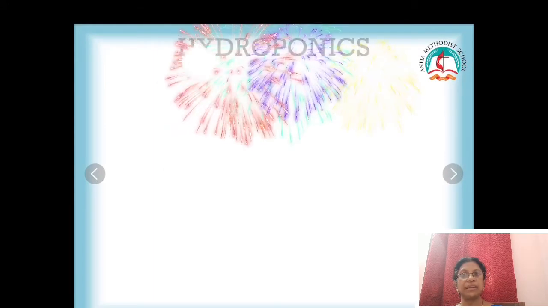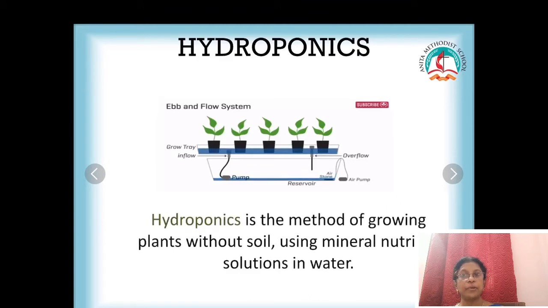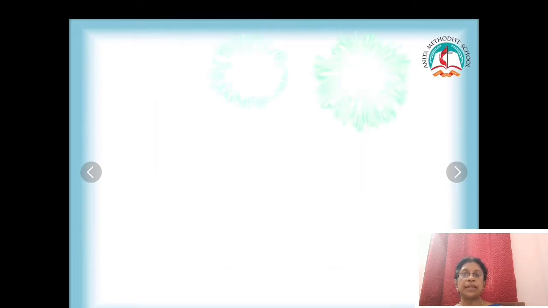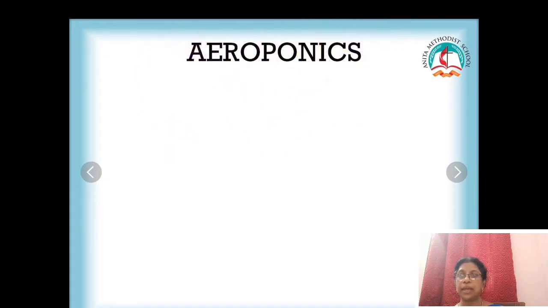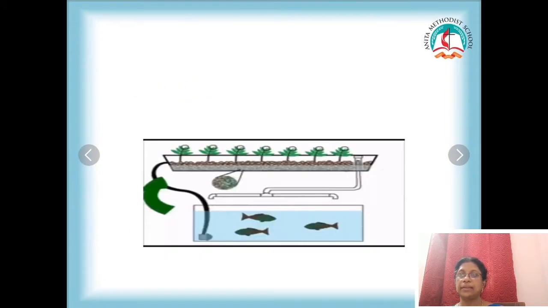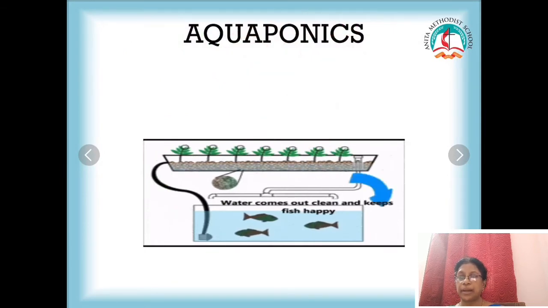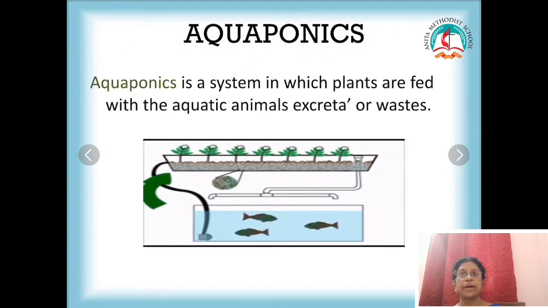So we saw three types of systems of growing plants. First we saw hydroponics. In hydroponics the plants grow receiving the nutrients from the water. So the roots are not fixed to the soil, they are just immersed inside the nutrient rich water. Next we saw aeroponics. In aeroponics, what did we see? We saw that it grows in air. Third, aquaponics. Aquaponics serves two purposes. One, you can rear the fish, as well as you can grow plants by the hydroponic method.